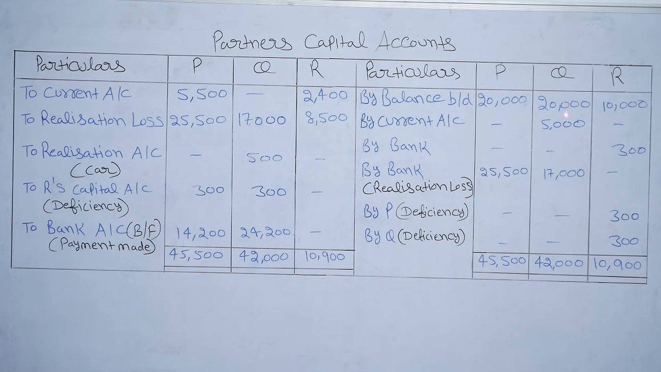It means 1:1. So P will bear insolvency loss of rupees 300. So 600 into 1/2 is equal to 300. By Q, 600 into 1/2 is equal to 300. So both will share insolvency loss equally. To R's capital deficiency 300 for P and 300 for Q. We will make payment to P 14,200 and 24,200 for Q. To bank account, balancing figure.